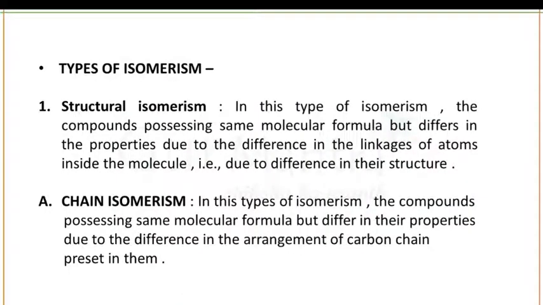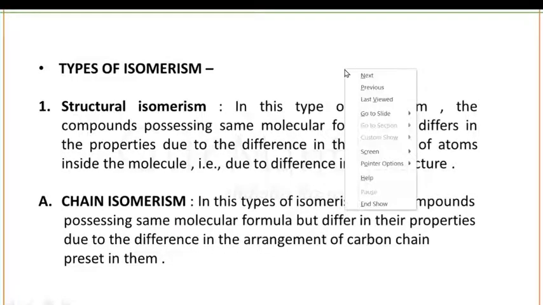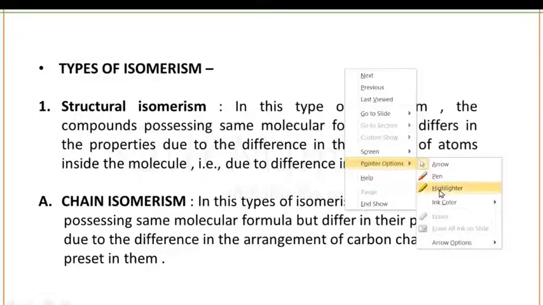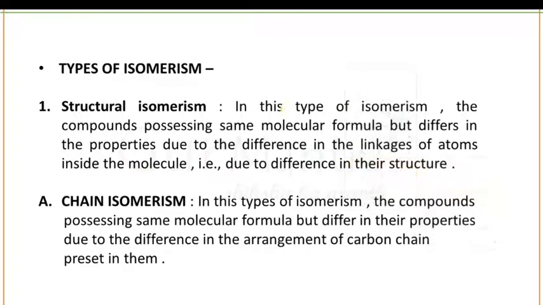So, types of isomerism. Number one is structural isomerism. Structural isomers of a compound are other compounds whose molecules have the same number of atoms of each element but with logically distinct bonds between them. Or you can say in this type of isomerism, the compounds possessing the same molecular formula differ in properties due to the difference in the linkage of atoms inside the molecules.